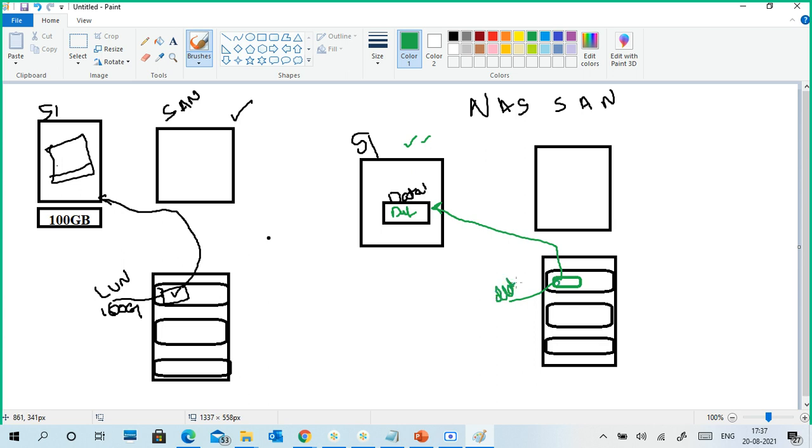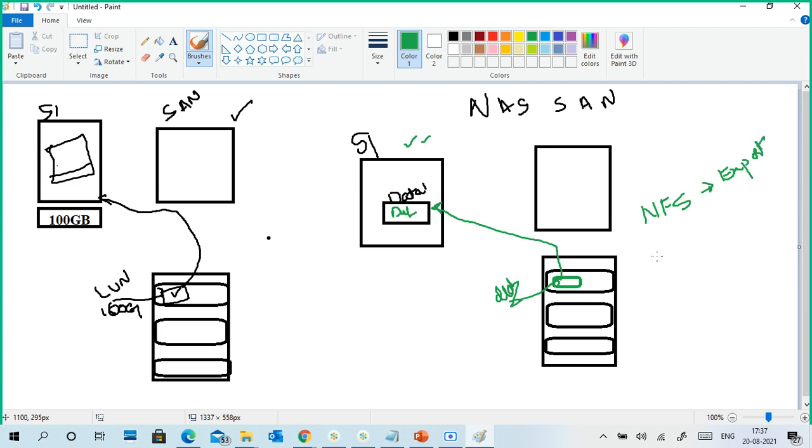So I create a folder and assign this folder to servers. I share the folder using different techniques, like NFS. NFS uses a technique called export.